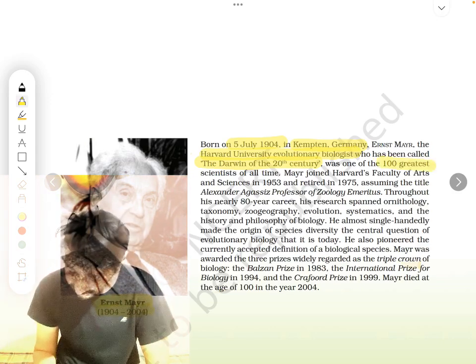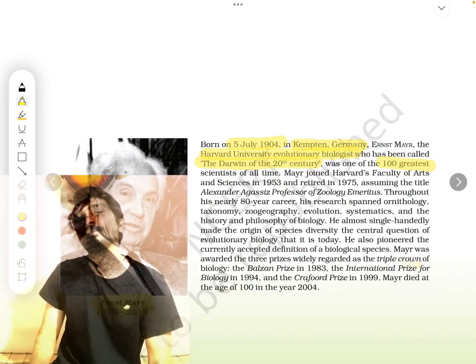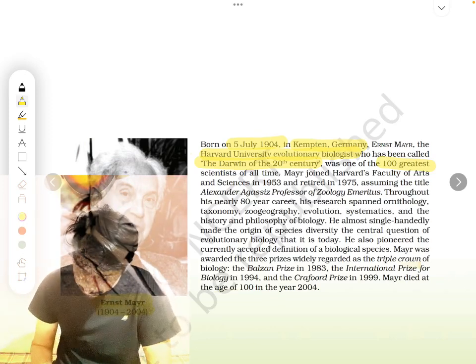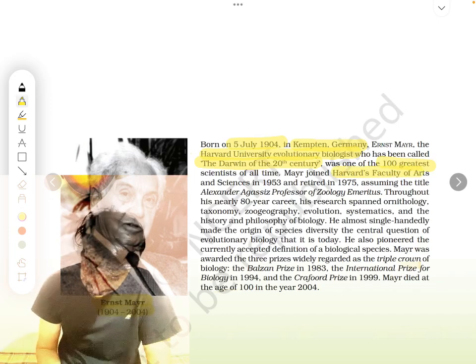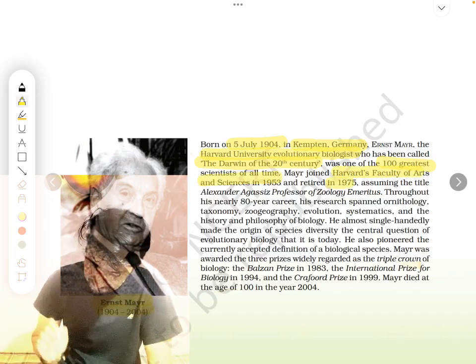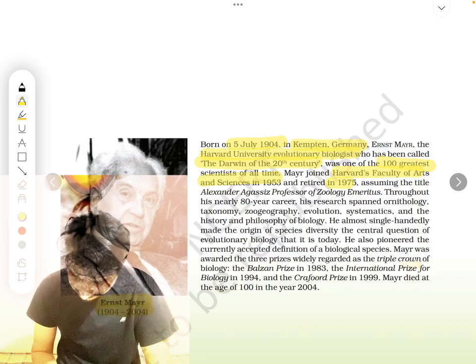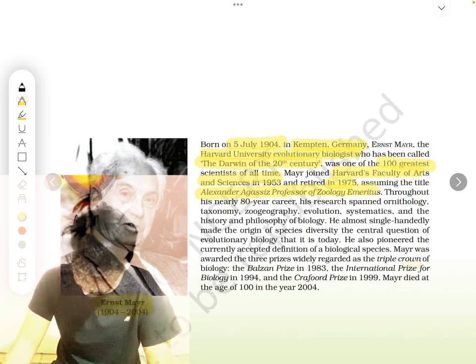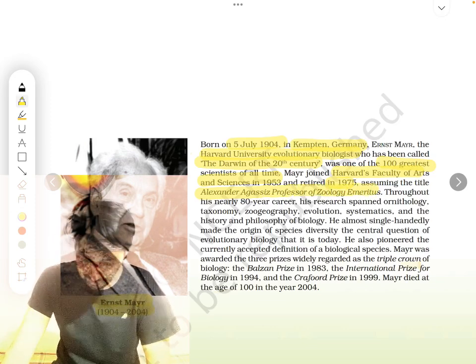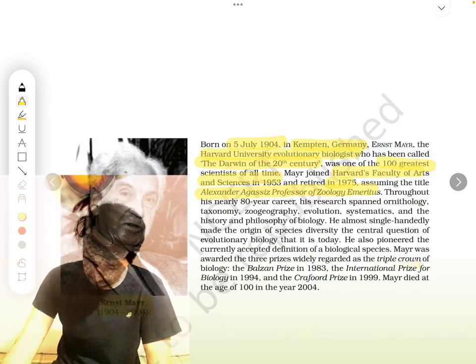And he is one of the 100 greatest scientists. If you make a list of the 100 greatest scientists, he will definitely be one among them. Mayr joined the Harvard Faculty of Arts and Sciences in 1953. He joined and he retired in 1975. For so many years he served. Then he assumed the title of Alexander Agassiz Professor of Zoology Emeritus. So he was known by that title.